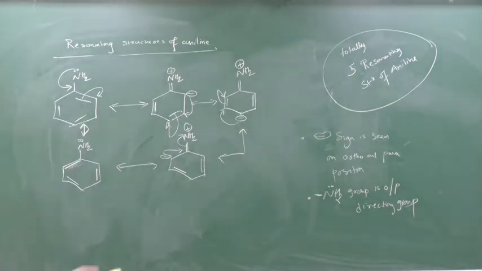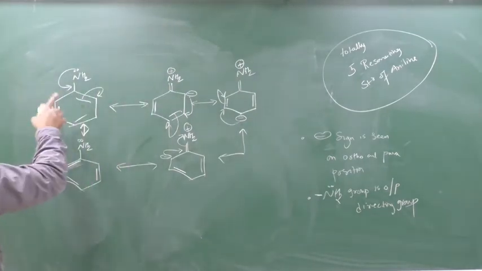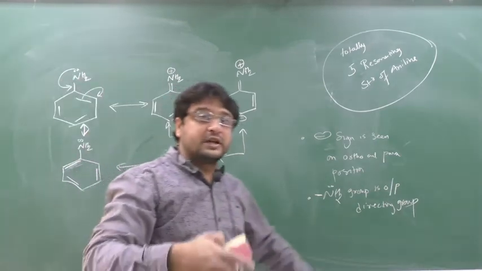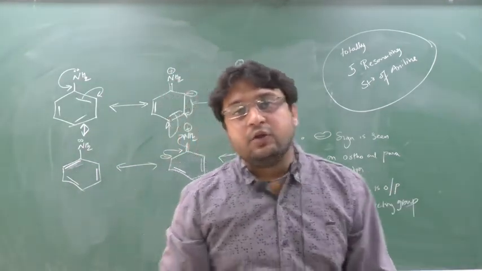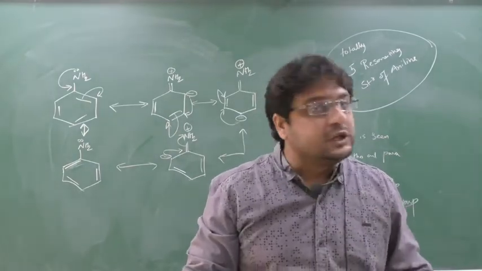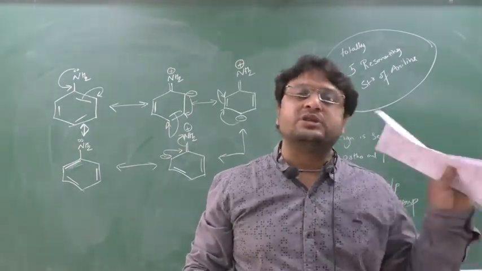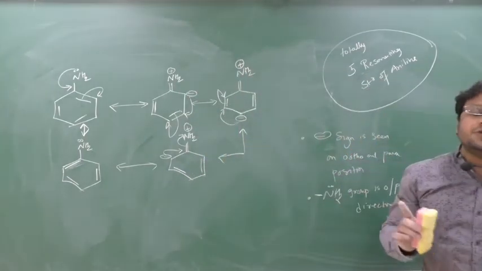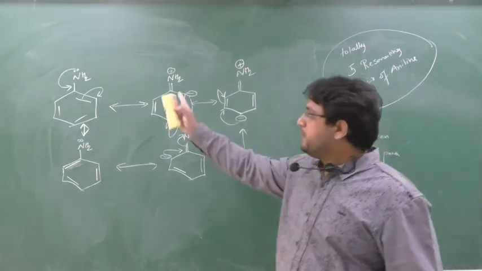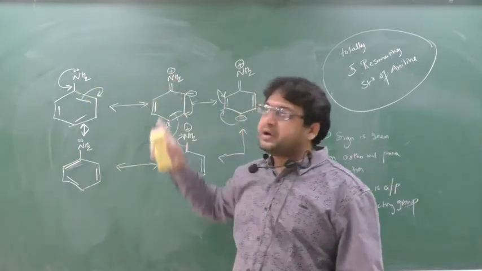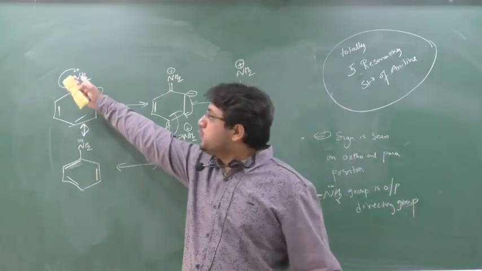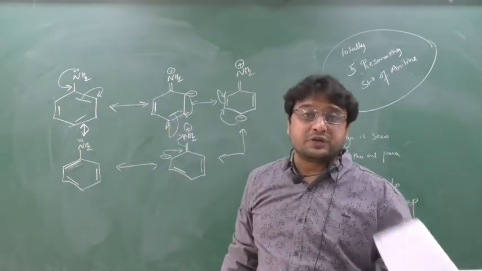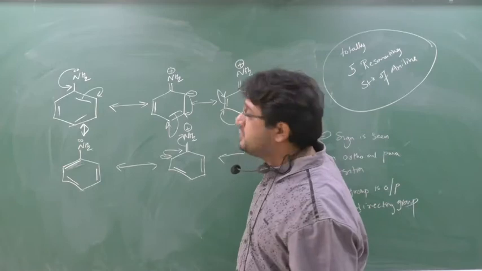Now we will see the basic order. We will solve 2-3 questions. More than one resonating structure, or more than 2 or more than 3 resonating structures, are only possible when we see a lone pair. If there is no lone pair, only 2 resonating structures are possible. Please keep this point in mind. If you see a plus charge, a resonating structure can be formed, but only 2. But if you see an ortho-directing lone pair, then you can form a number of resonating structures, as we have formed 5 resonating structures in aniline.